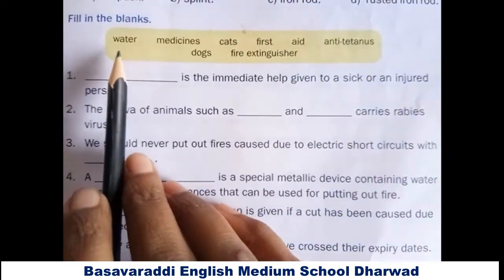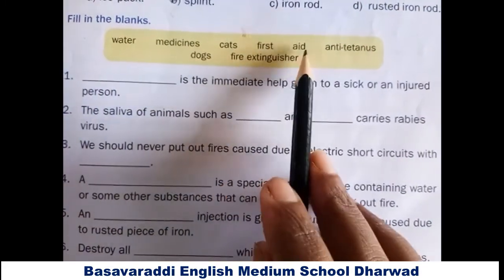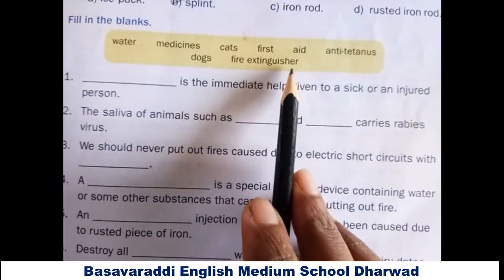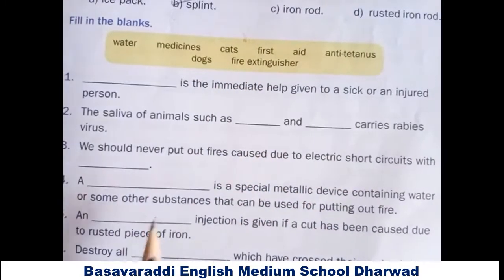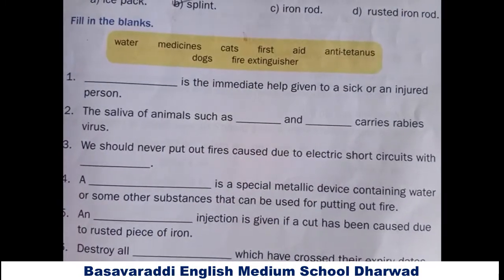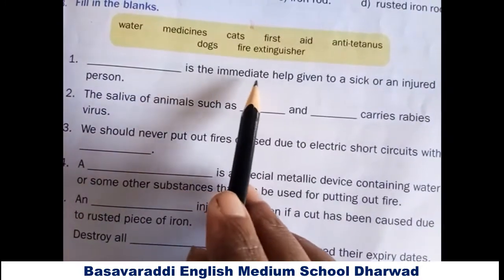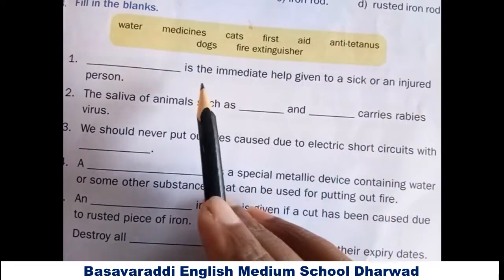The next, fill in the blanks. Okay, in the box: water, medicines, cats, first aid, anti-tetanus, dogs, fire extinguishers. With the help of these words, we have to fill in the blanks. The first one, dash is the immediate help given to a sick or an injured person.